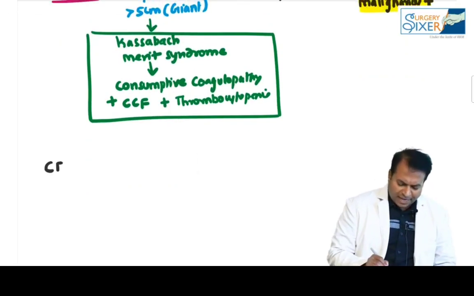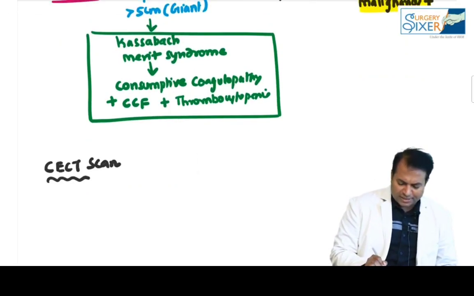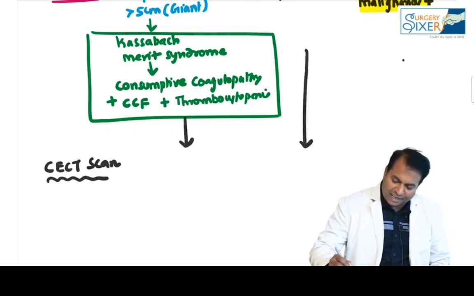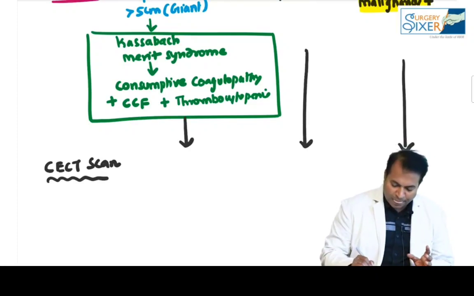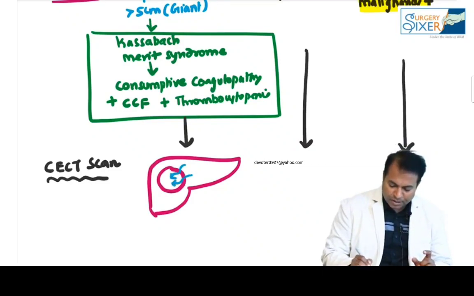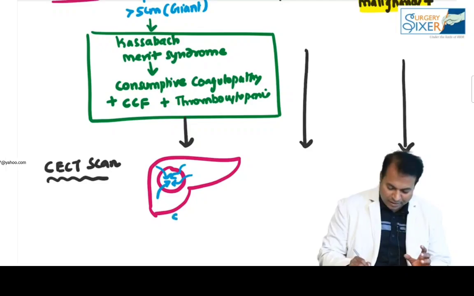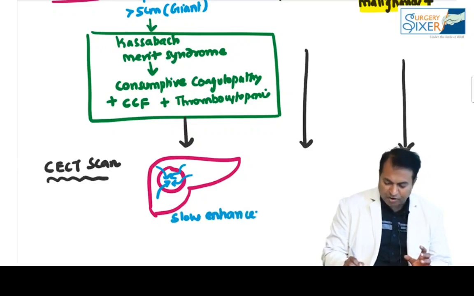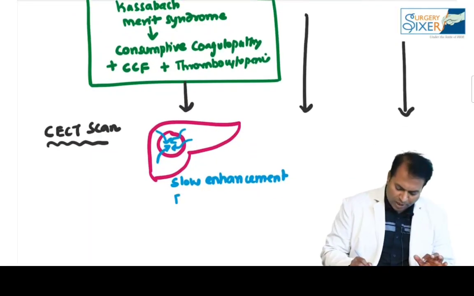CT scan is the investigation of choice for all these lesions. How to differentiate these lesions is by CT scan, which will show the classical findings in all three. In hemangioma, if there is a lesion in the liver like this, it will show slow enhancement from periphery to center on contrast CT. Please remember, slow enhancement from periphery to center.